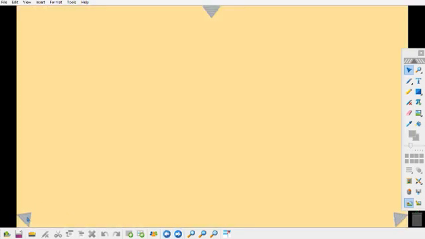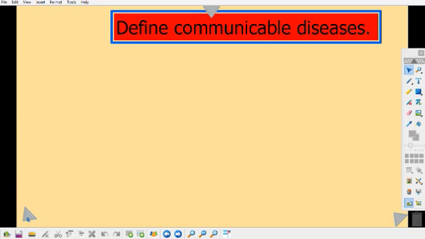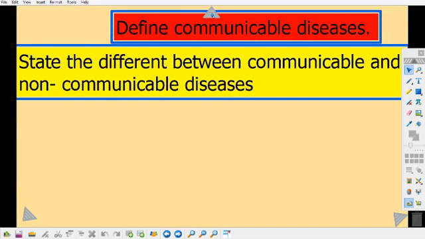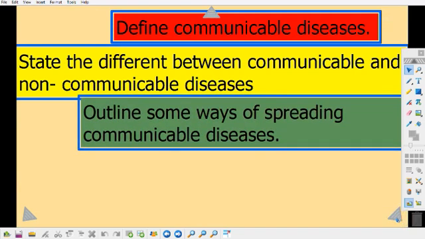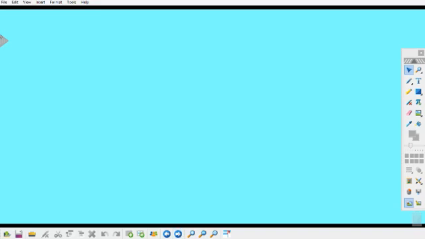At the end of this lesson, we'll be able to define communicable disease. Two, we'll be able to state the difference between communicable and non-communicable disease. And three, we will be able to outline some of the ways of spreading communicable disease. Let's take our first objective by looking at the meaning of communicable disease.